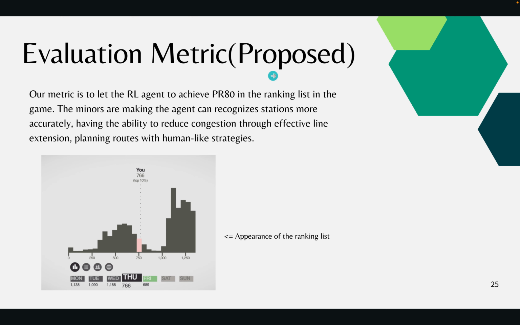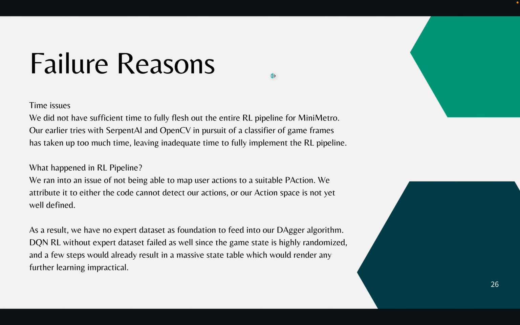And we evaluate our metric by how the agent performs globally in terms of passenger throughput. But in the end, that failed because we had insufficient time for our approach 3. We spent way too much time on approaches 1 and 2. And then for RL training, we failed to map user actions, the expert actions, to the action space, which in turn did not pass our actions into expert datasets, so we could not warm start our DAgger algorithm. So as a result, we did not have any expert dataset and did not yet perform RL training.